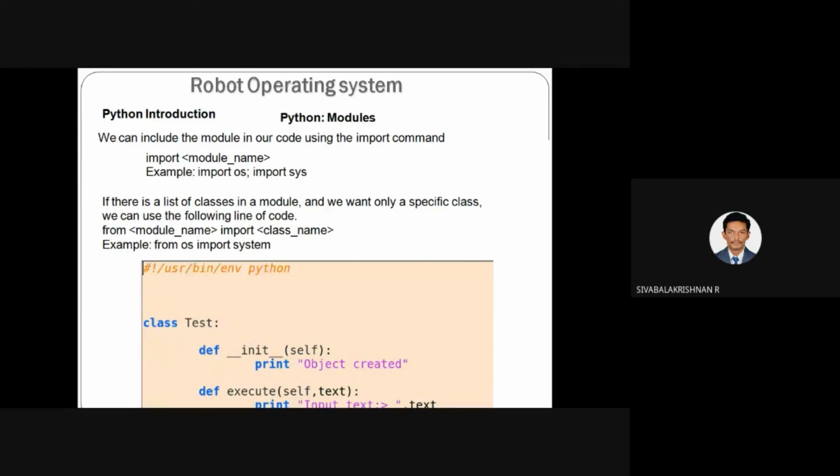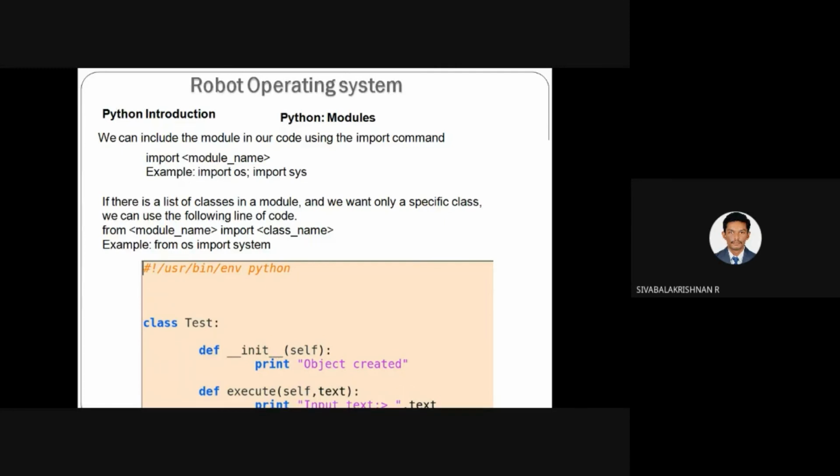If you want to access the functions or variables in those modules, you can use the import command, and you have to specify the module name. By specifying this, you can access all the data, attributes, and functions inside your module. So if there is a list of classes in a module, there are many classes in the module. If I want to import only one specific class, then: from module name import class name.